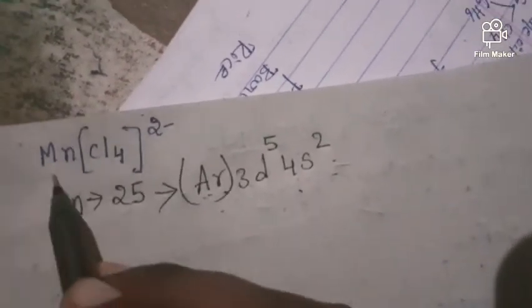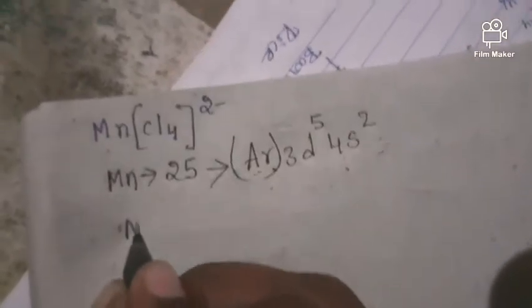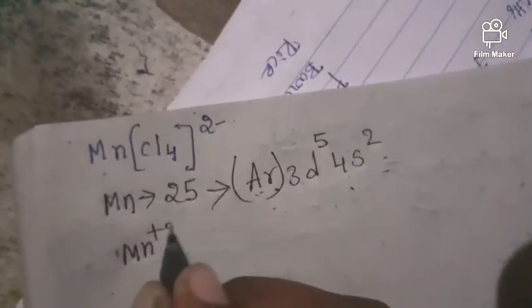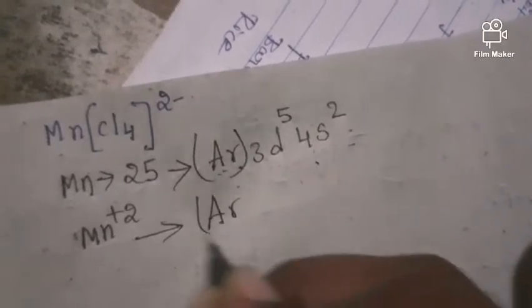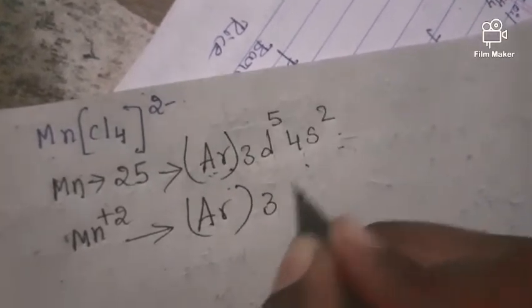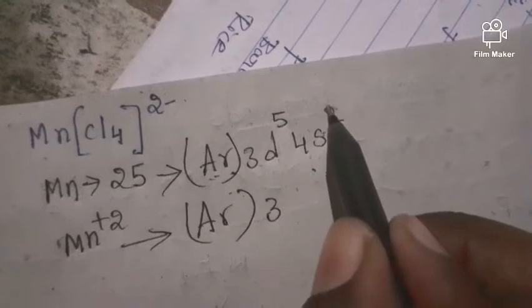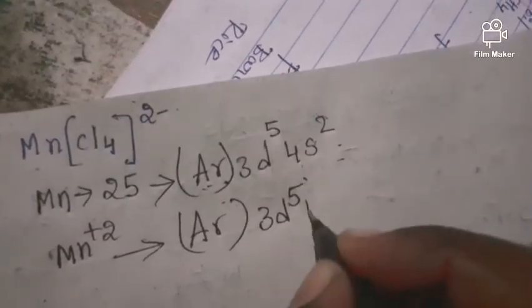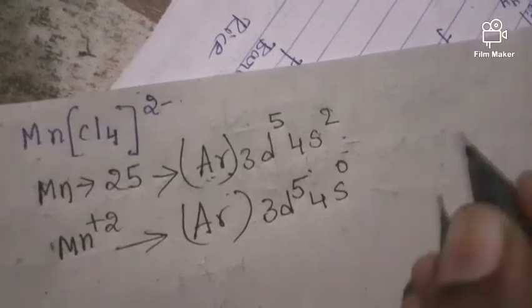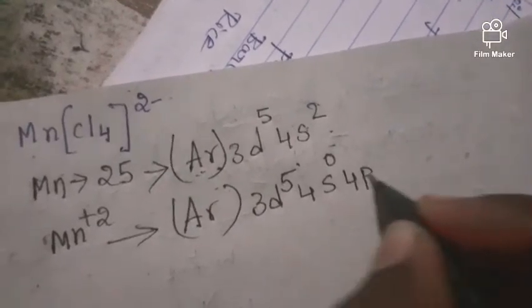Here the manganese exists in the plus 2 oxidation state. So for manganese plus 2, the 2 electrons should be removed from the outermost orbit. Here the 2 electrons should be removed from this s orbital. So here we will get 4s as 0, and of course 4p is also 0.